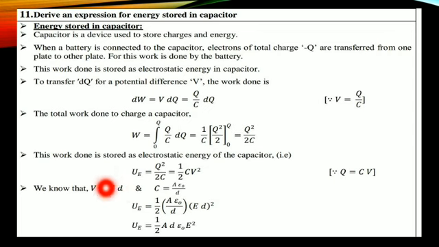Therefore, substituting the V value and C value in this equation, what do I get? Substituting the C value, A epsilon r divided by D, into E into D square. So here D square and E square; this square and D cancel. What is remaining? A epsilon naught D into E square into D square.